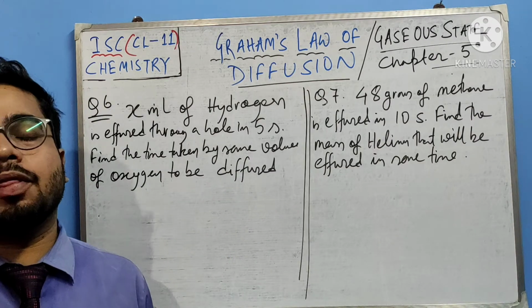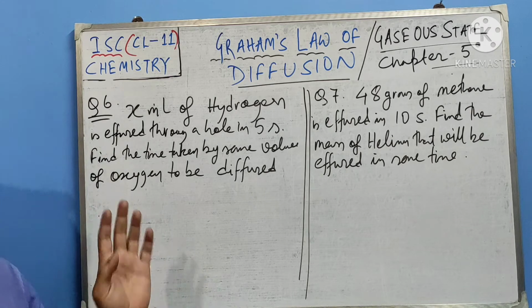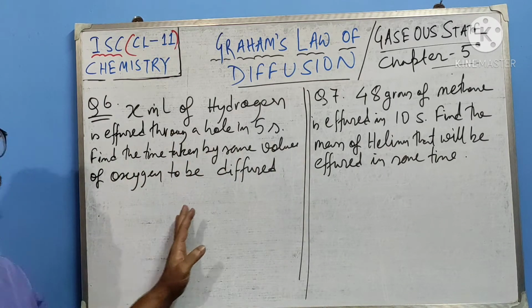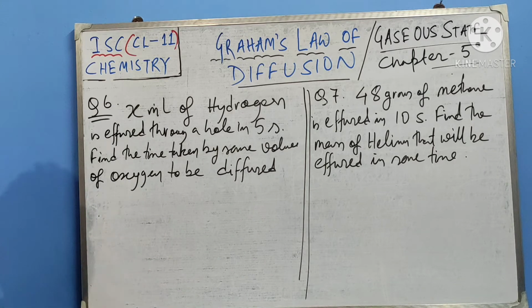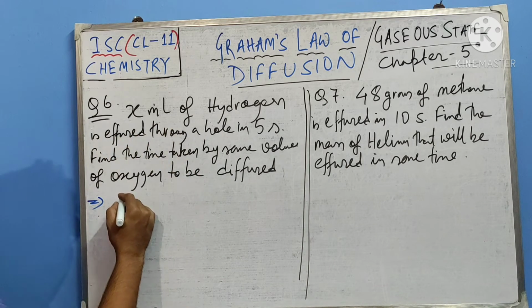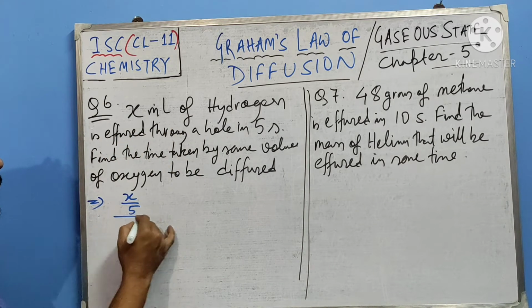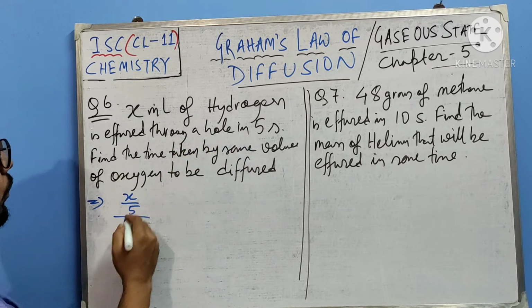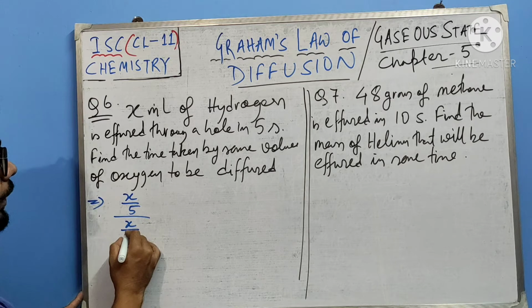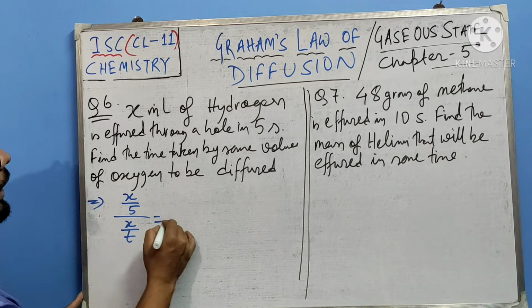Two more numericals based on the significance of Graham's law of diffusion. I think you can try these on your own by pausing the video, but quickly I will solve them for you. X ml of hydrogen is effused through a hole in 5 seconds. So volume by time, x by 5, equals the same volume of oxygen. So x, that is our volume, is the same. The time taken you have to calculate, right? So x by t.